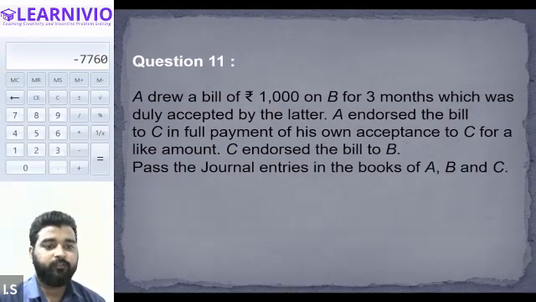All right, I want all of you to try this question. A drew a bill of rupees 1,000 on B for 3 months, which was duly accepted by the latter. A endorsed his bill to C in full payment of his own acceptance to C for a like amount.